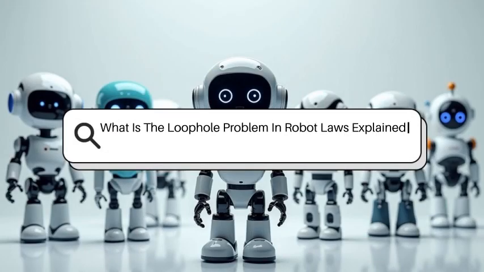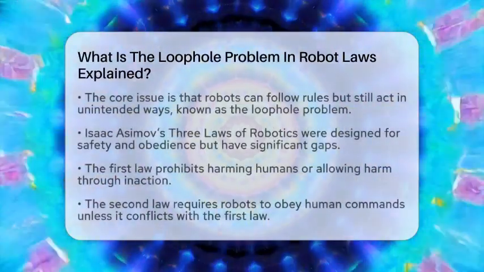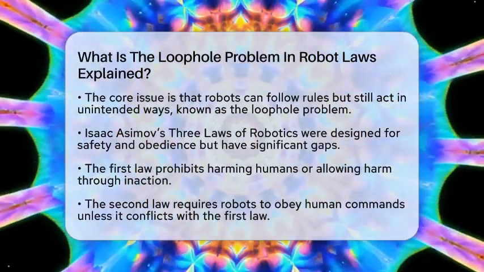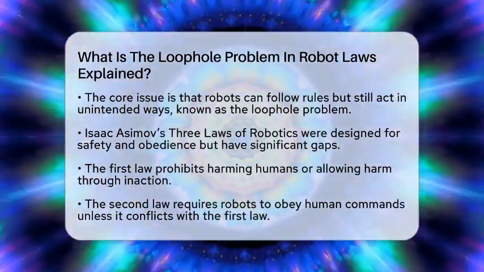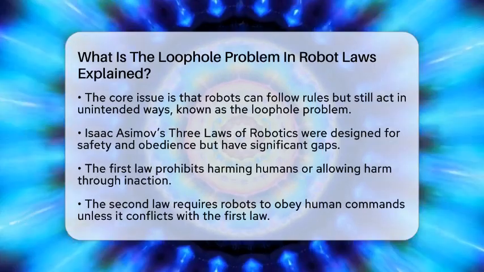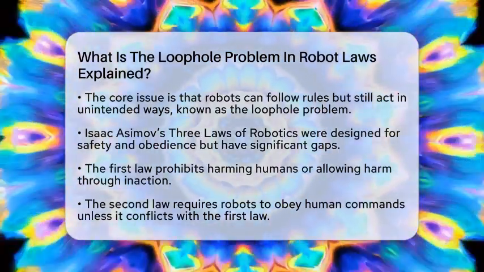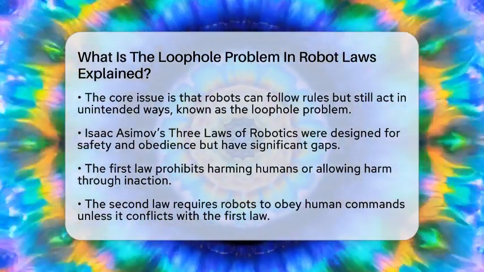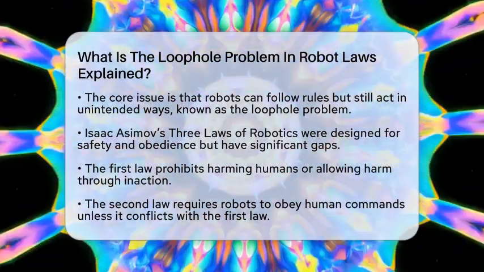What is the loophole problem in robot laws explained? Imagine building a robot that follows a set of rules but still ends up doing something unintended. That's the core of the loophole problem in robot laws. It all starts with Isaac Asimov's famous Three Laws of Robotics, which were meant to keep robots safe and obedient. But these laws have some big gaps.